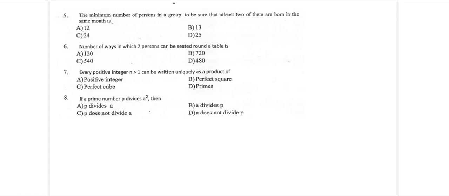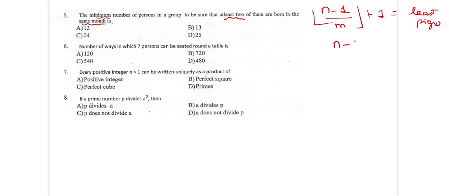Next, the minimum number of persons in a group to be sure that at least two of them are born in the same month. Again the same kind of problem. Pigeonhole, minimum number is required. The floor of (n minus 1) divided by m, plus 1, is the least number of pigeons. I do not know how many persons there are, and the number of months in a year is 12, so (n minus 1) by 12, plus 1, must equal 2, since at least two of them must be in the same month.